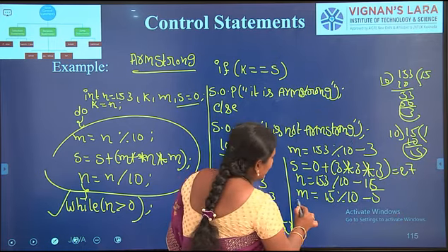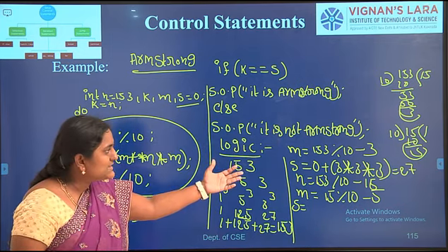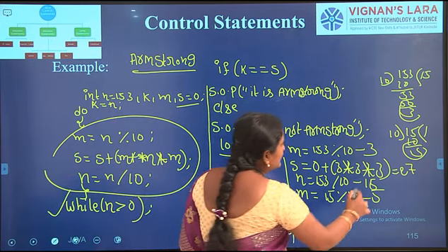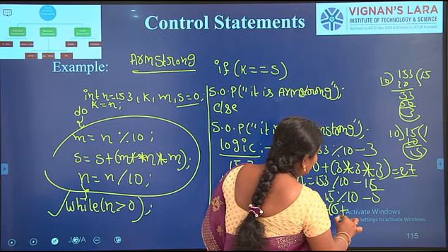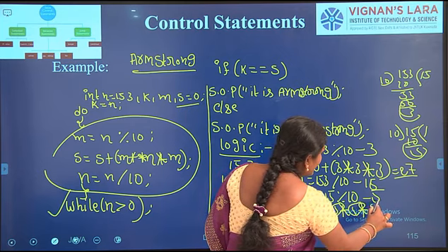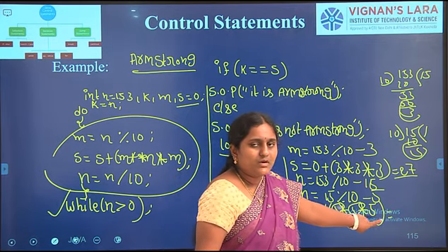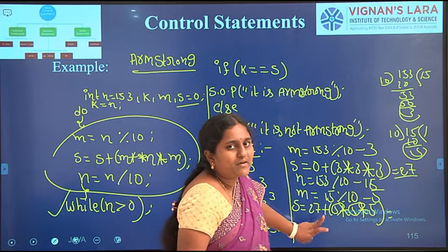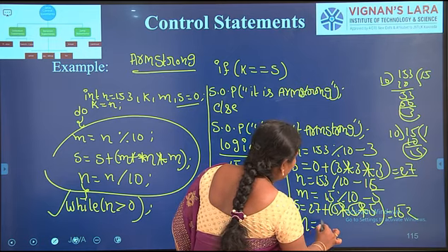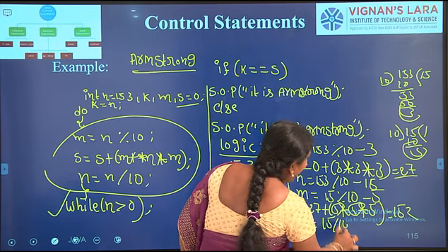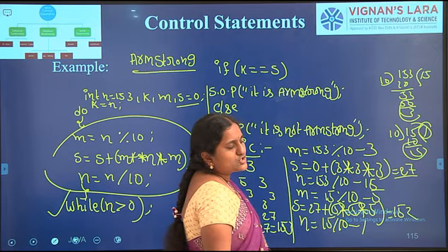Next, s equal to s plus m into m into m. In the previous iteration, what is the s value? The s value is 27. So 27 plus 5 into 5 into 5. 5 into 5 into 5 equal to 125. 125 plus 27 equal to 152. Again n equal to 15 by 10. After dividing 15 by 10, what is the quotient we are getting? 1. Again the condition is true.